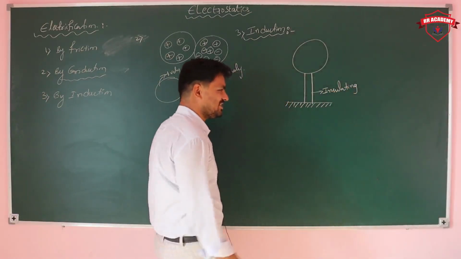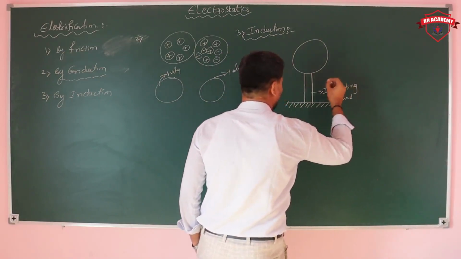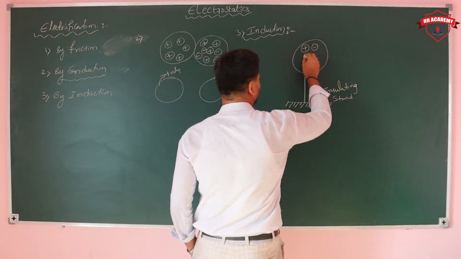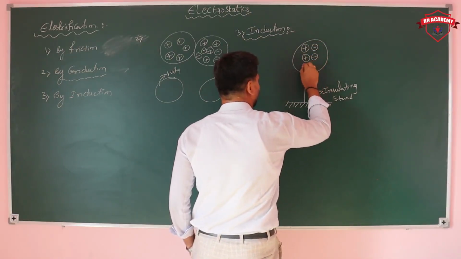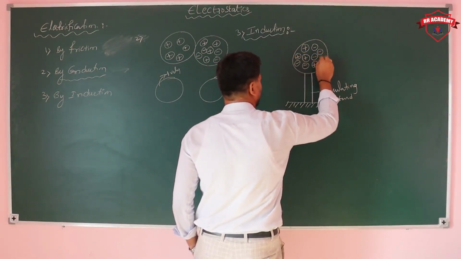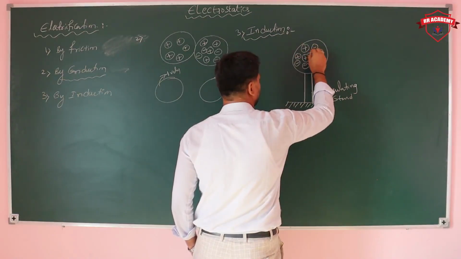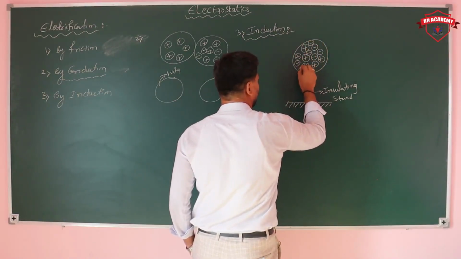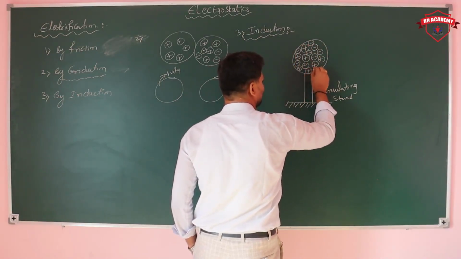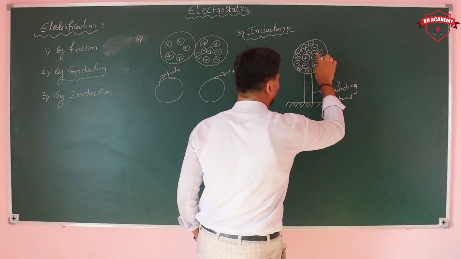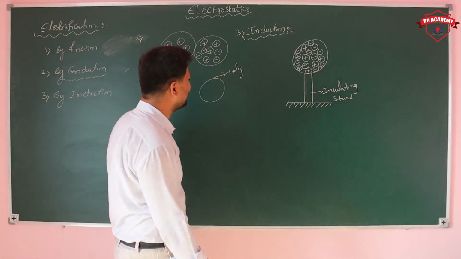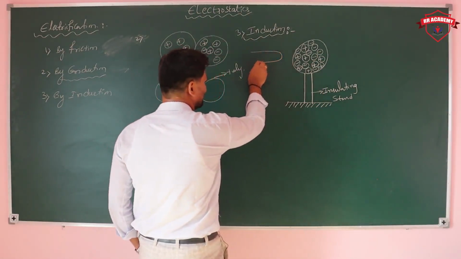This is an insulating stand. On that insulating stand, we kept a neutrally charged body. Neutrally charged body means it has an equal number of protons and an equal number of electrons. That is neutrally charged.